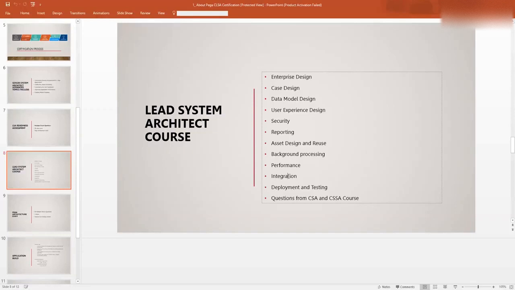Then your deployment process, like how to create a product file and ship the product files. What are the things that you have to take care of while deploying? Because deployment is very much required. Once you develop your application build, you have to take this product file and give it to them. In your product file, if you miss even a small thing, your application doesn't work, right? So you have to focus on deployment.